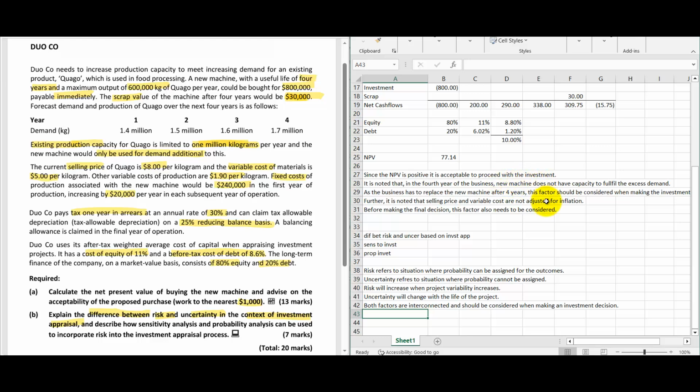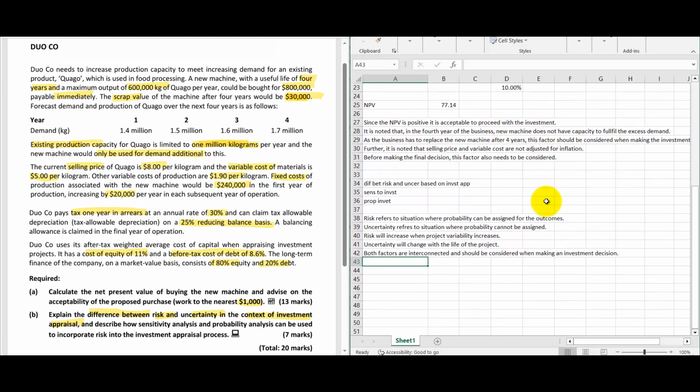Now we can move to the other 2 points. We are not required to hang on to 1 point and keep explaining it, because they have given 7 marks in order for us to write multiple things. So now we can move to the sensitivity analysis with the investments and probability analysis with the investments. For sensitivity analysis, you are going to write for 2 marks. For 2 marks, if you can write 2 or 3 solid points, that's enough. For the probability analysis, also if you can write 2 or 3 solid points, that's enough. Then you will get all the marks allocated for those explanations. So let's construct a few sample points.